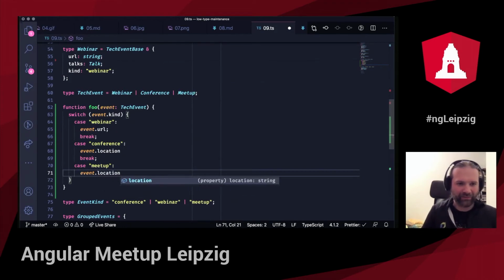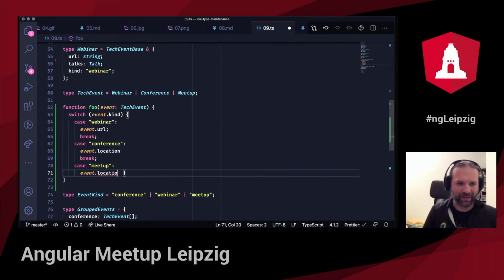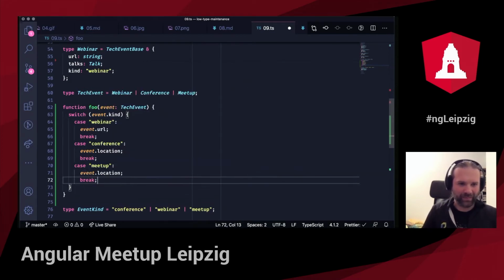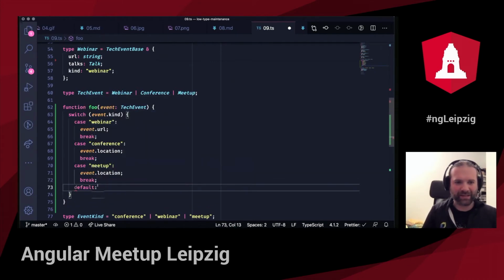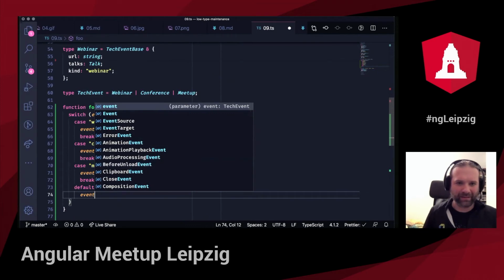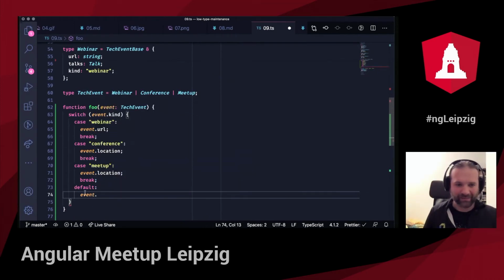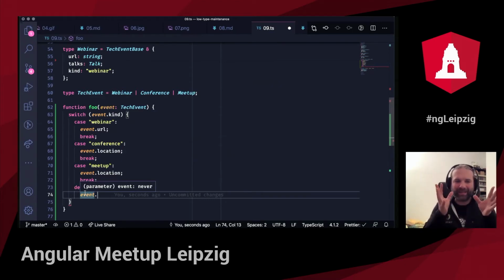And now for something funny, I break here again. Help me, prettier. The last case that I have is the default case. And with the default case, if I look over event dot whatever, it can't be anything. Event is never, because I already exhausted all possible branches that I have. So now event cannot happen. This branch event is possibly an error.